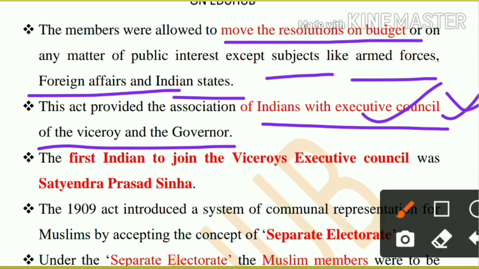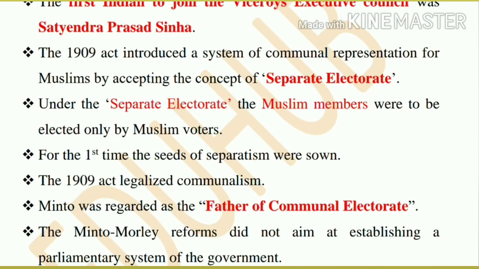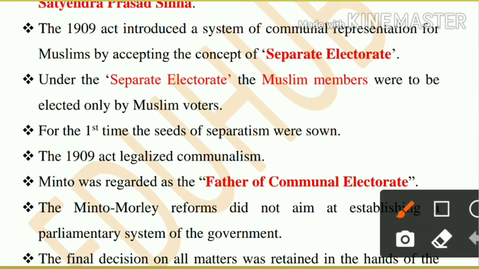So for the first time the Viceroy's Executive Council was joined by an Indian, Satyendra Prasad Sinha. So remember, in the Council Act of 1909, Indians started entering the executive council, and the first Indian to enter it was Satyendra Prasad Sinha.